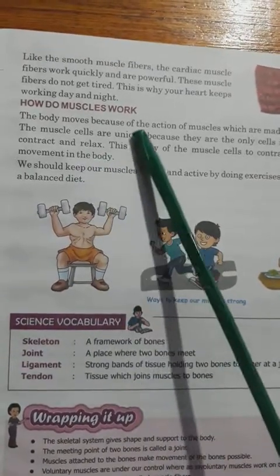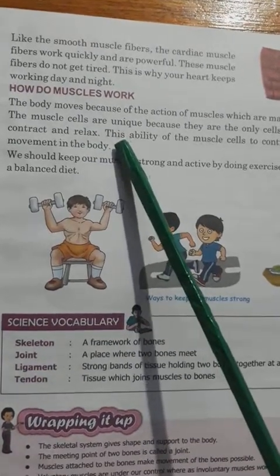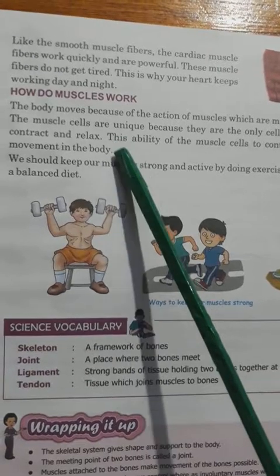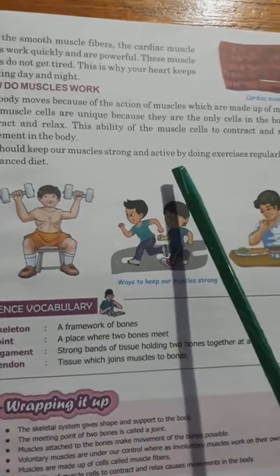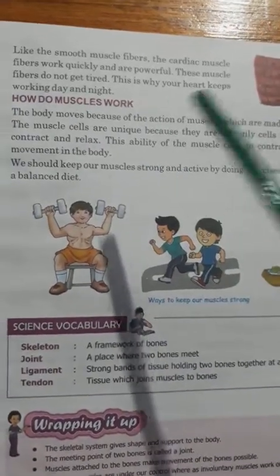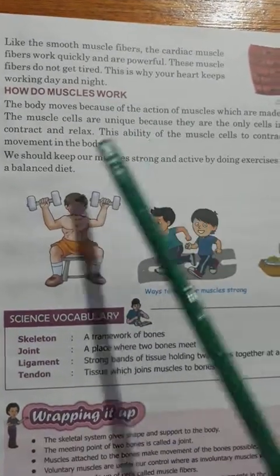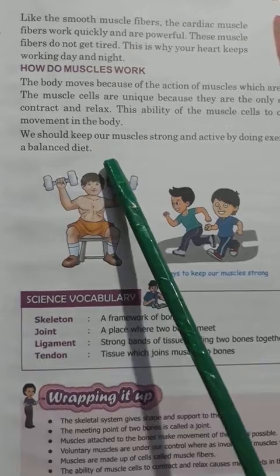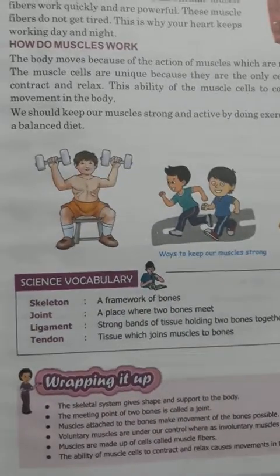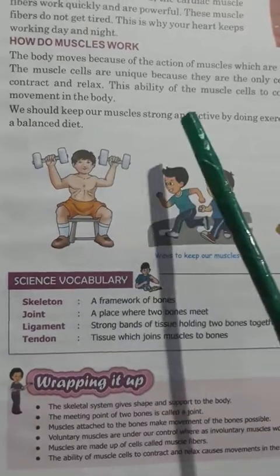We should keep our muscles strong and active by doing exercises regularly and eating a balanced diet. So in order to keep our body in a powerful and relaxed way, we should always keep our muscles strong and active to protect our body movement and all the actions. And in order to protect everything, we have to keep everything in balance. So we need to exercise regularly and eat a balanced diet. You know what a balanced diet is, yes or no? In our previous chapter we discussed that a balanced diet contains all the nutrients.